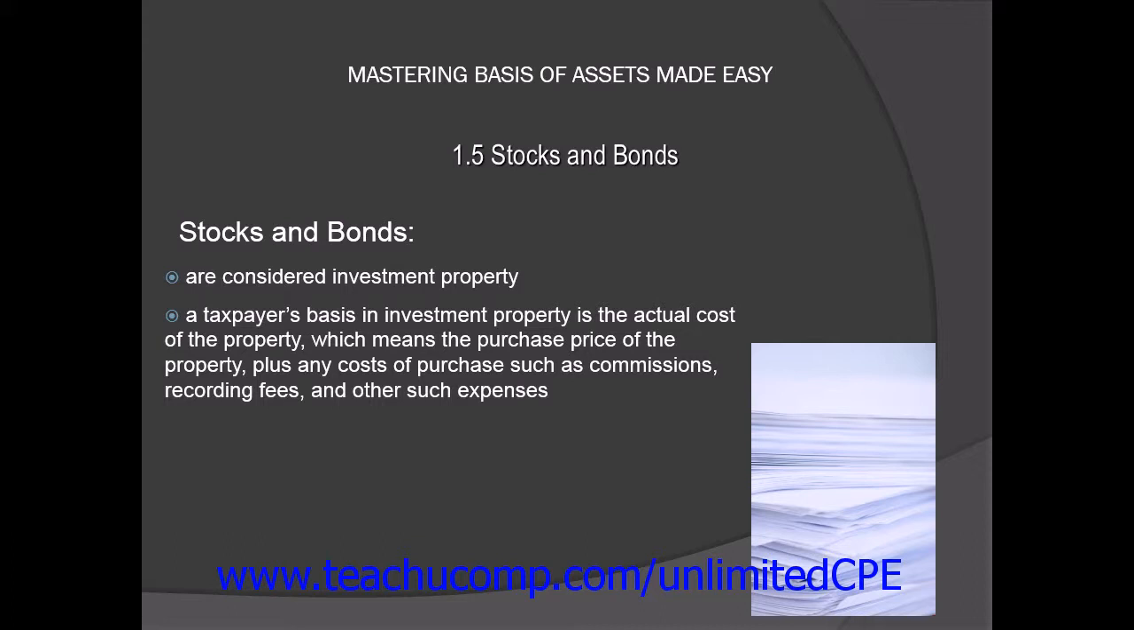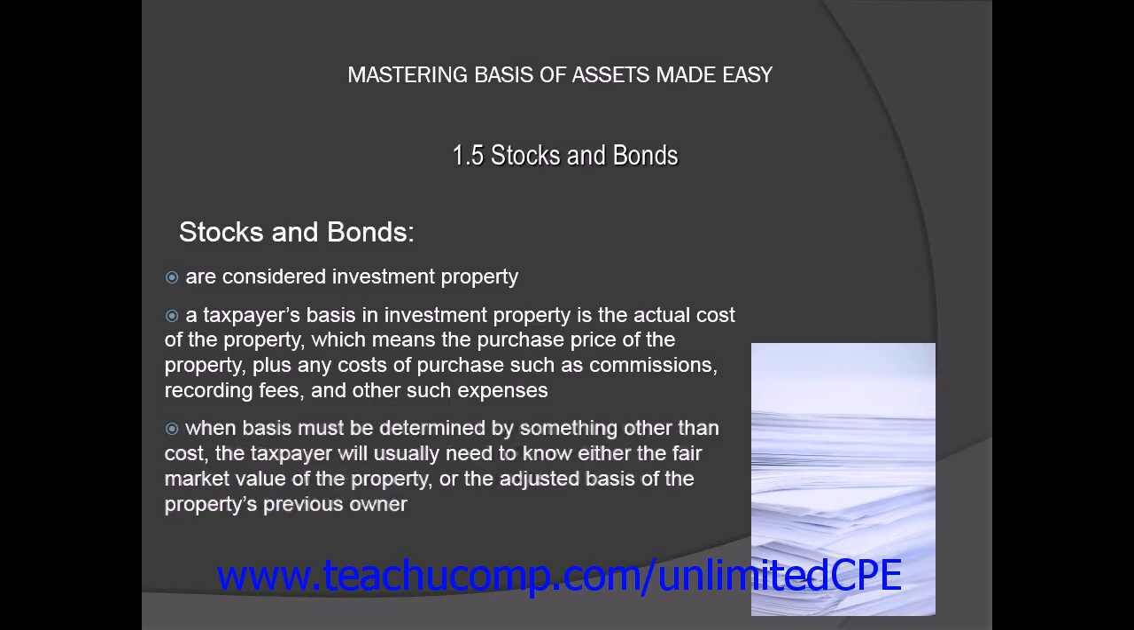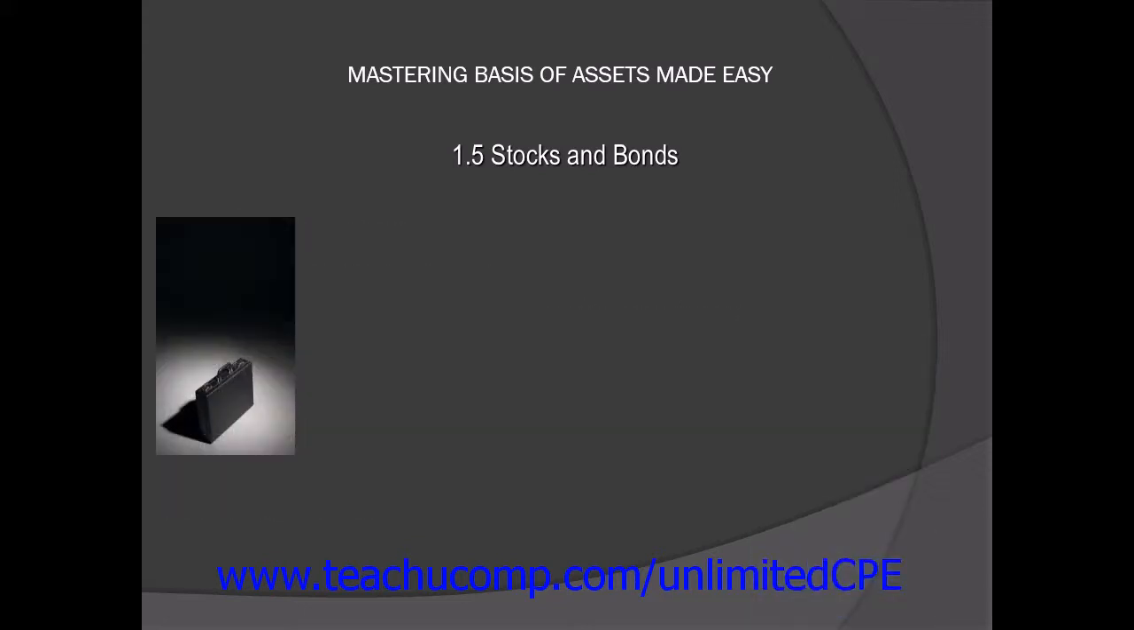When a taxpayer acquires stocks and bonds by a method other than purchasing them directly, the basis must be determined by something other than cost. Usually, in such cases, the taxpayer will need to know either the fair market value of the property or the adjusted basis of the property's previous owner. When a taxpayer acquires stocks and bonds that he or she did not buy, the method by which the property was received often determines the rules by which the basis of the property is figured.